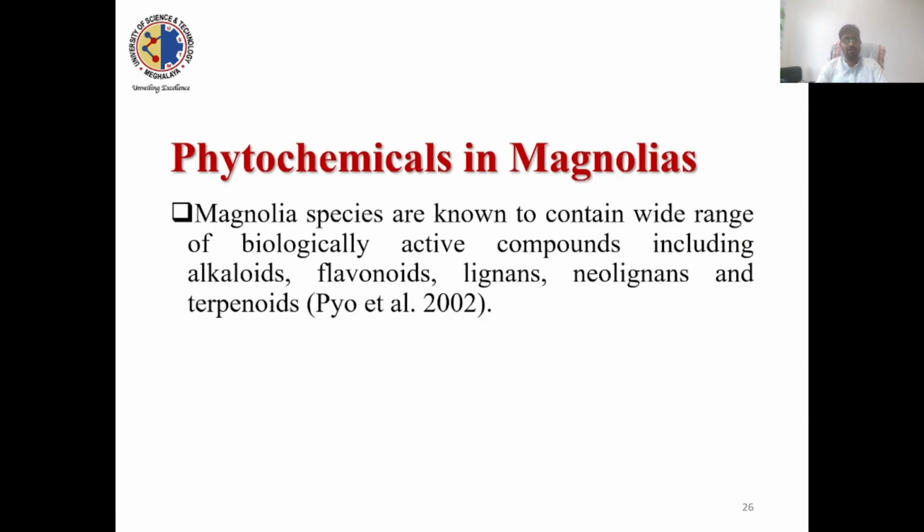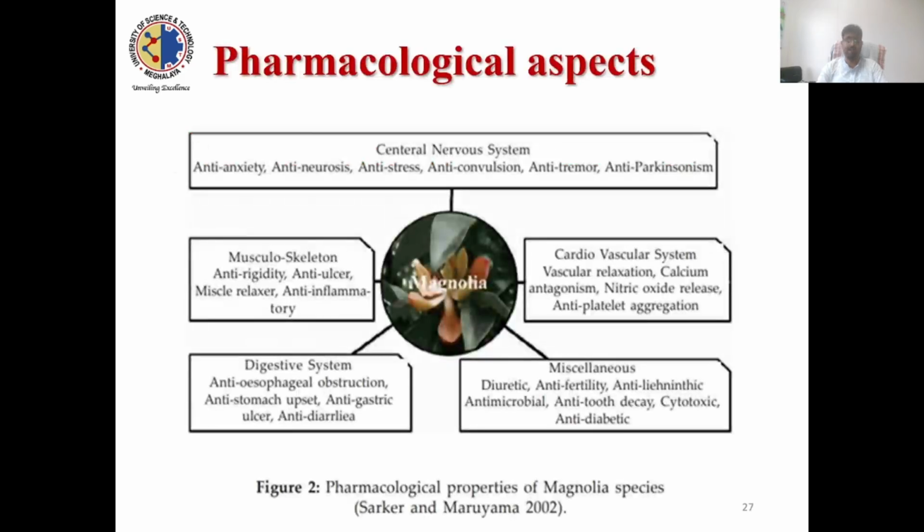Now, is there any medicinal or phytochemical property? Yes, Magnolia species are known to contain a wide range of biologically active compounds, including alkaloids, flavonoids, phenols, tannins, terpenoids, etc. This is the pharmacological aspect of this family.